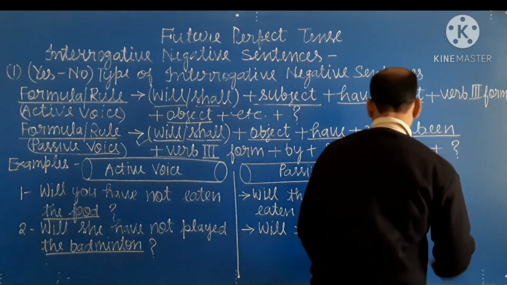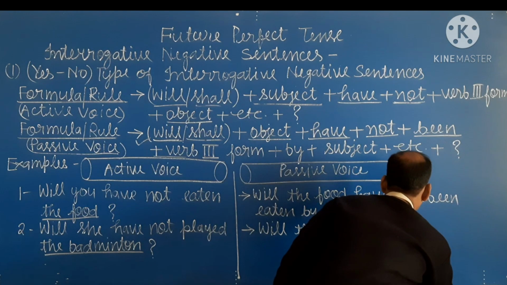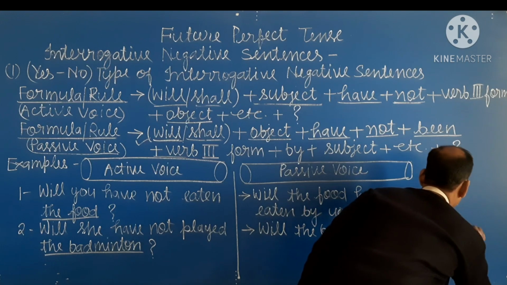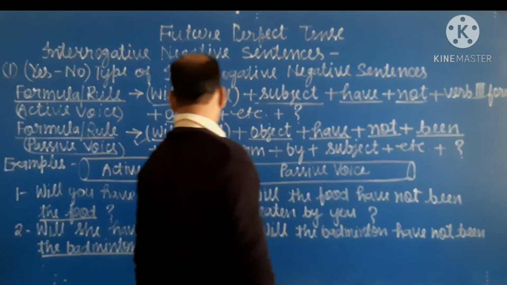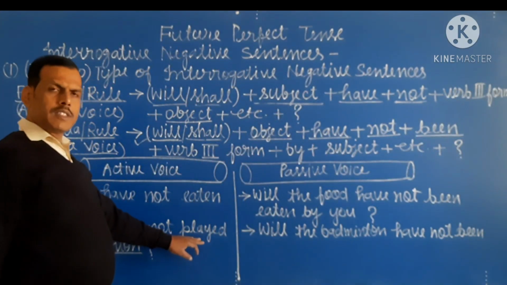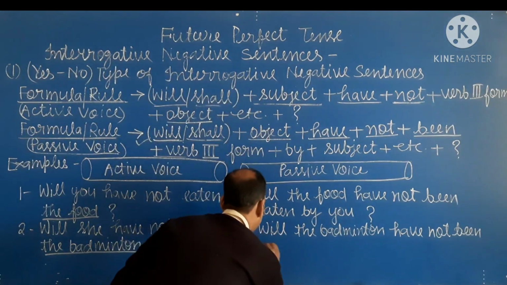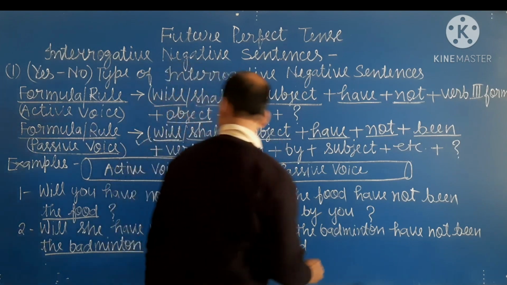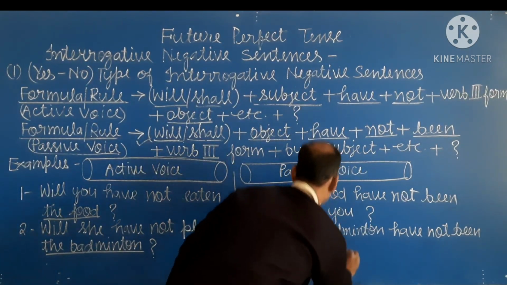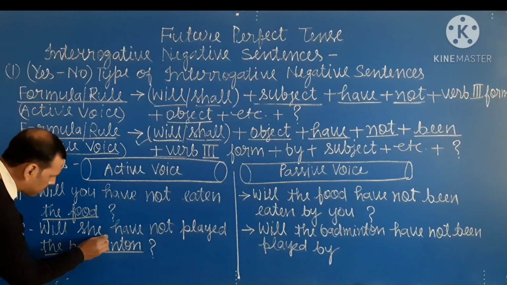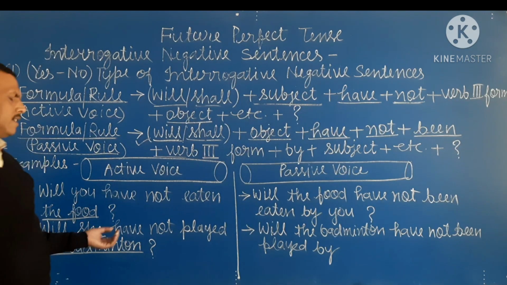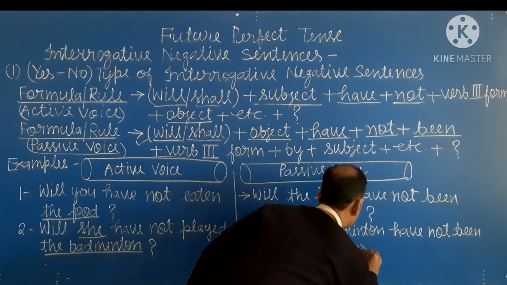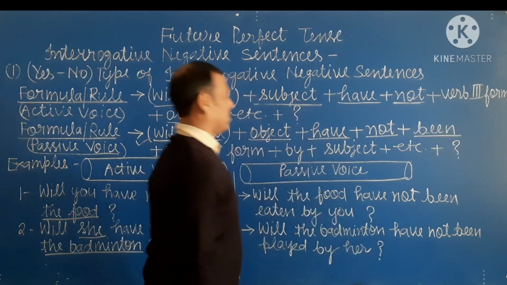Will the badminton have not been, and verb in third form of play, played, by, and here is the subject she, and objective form of she is her. And at last, question mark.